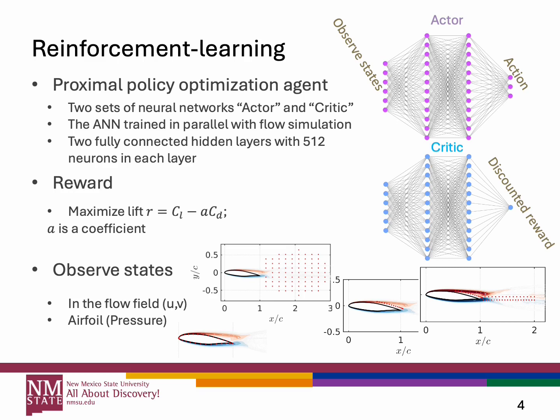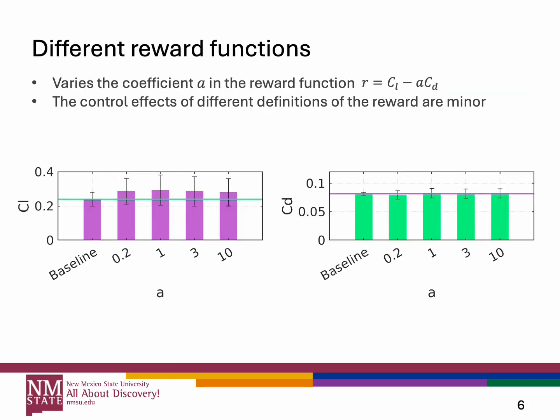We have the observed state in the flow field, which will provide two velocity components to the reinforcement learning agent. Or we have the observed state on the airfoil surface, so it will provide the pressure to the reinforcement learning agent. That's how we design our reinforcement learning based flow control. Then here we show the control results.